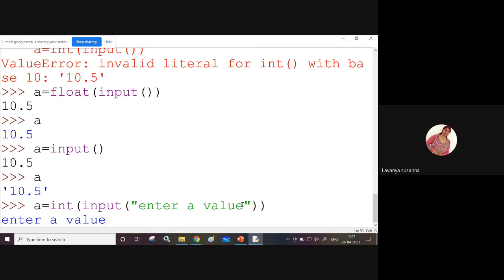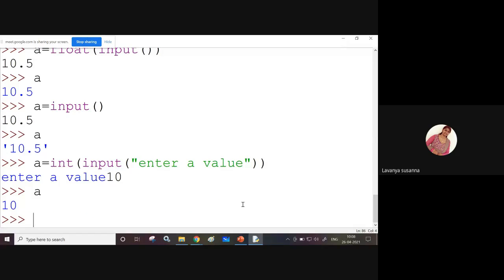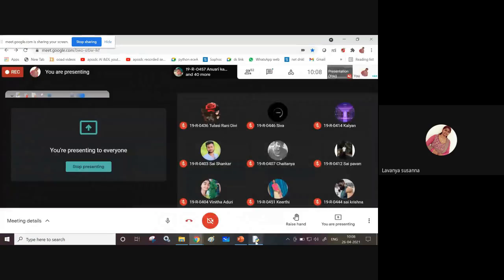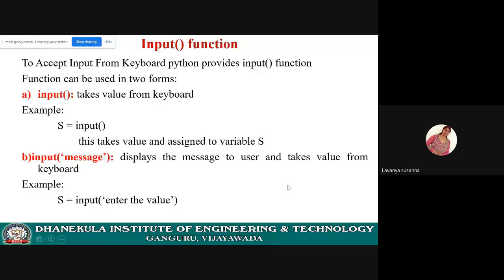Whatever string you have given in the input function will be printed as it is onto the screen, and then it is waiting for the input. You need to provide some input. For example, I'm giving 10. What is the value of a? The value of a is 10. I hope the input function is clear, right?